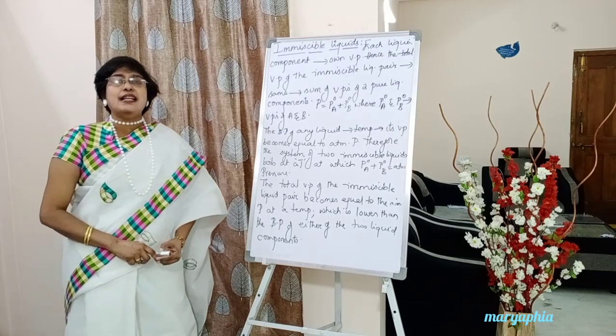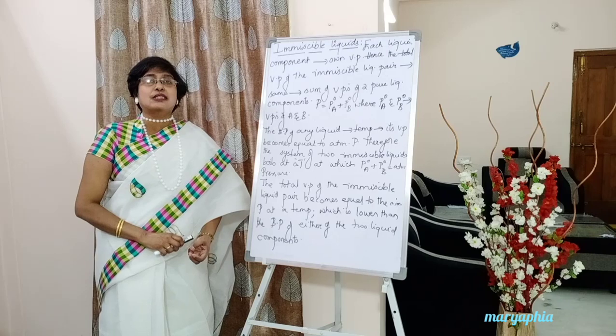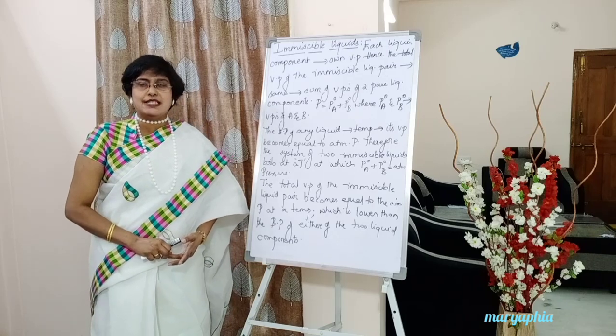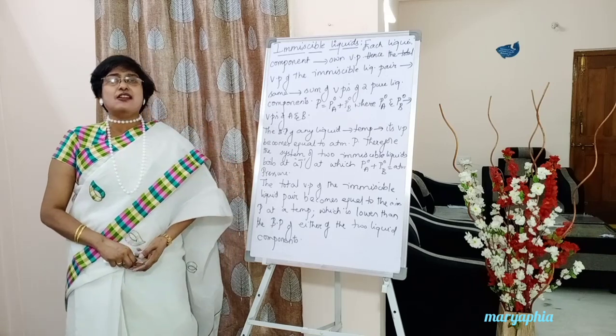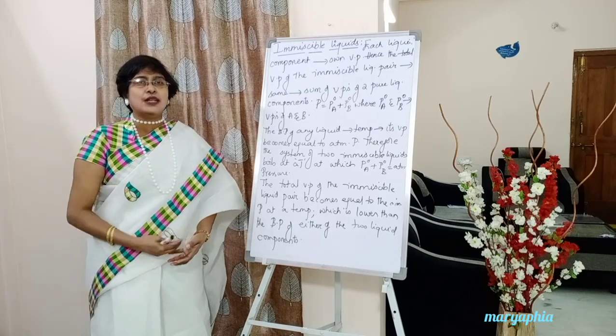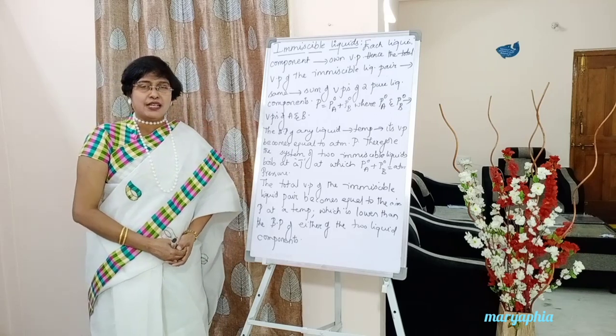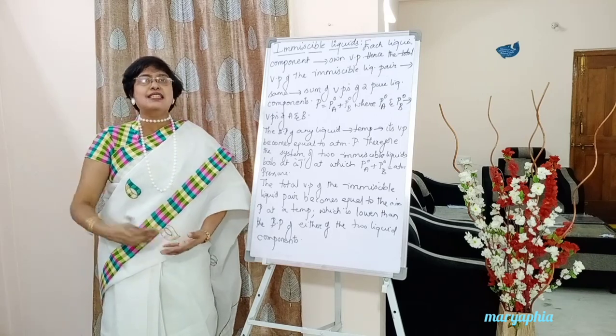Now next, after this vapor pressure, we need to know about the boiling point of a liquid. Suppose I ask you to write down the definition of boiling point, immediately you will write in the comment section, or you must be shouting at your places, that it is the temperature at which the liquid boils. That is the definition of 5th or 6th class.